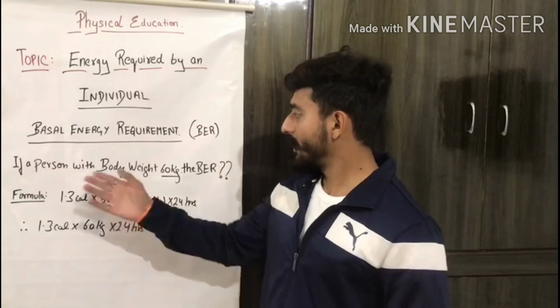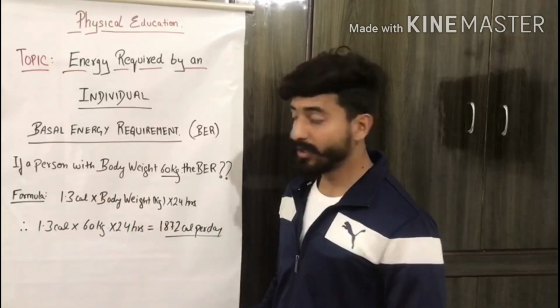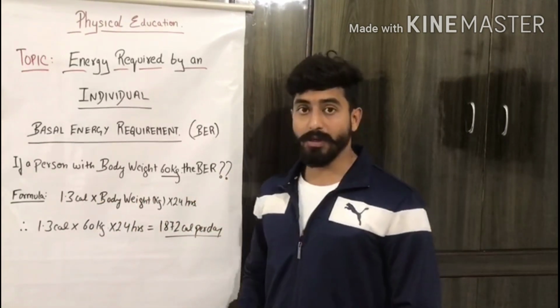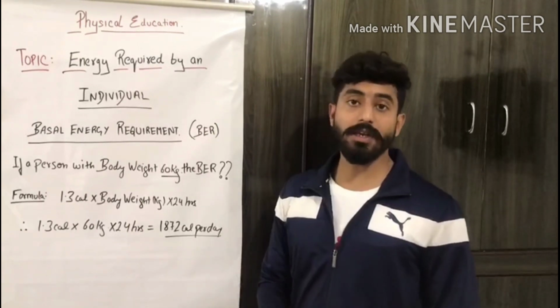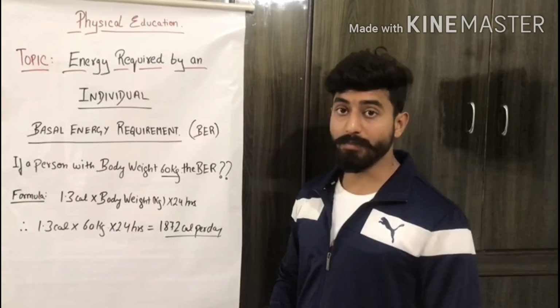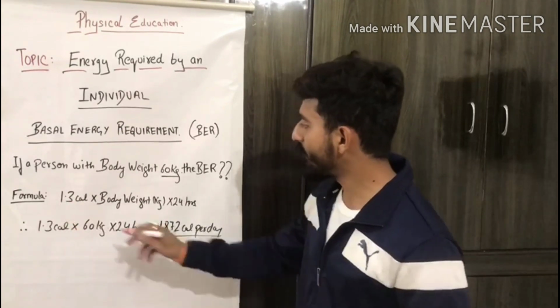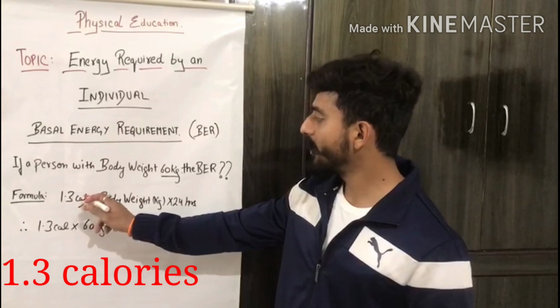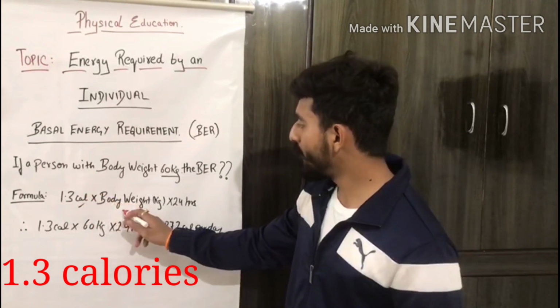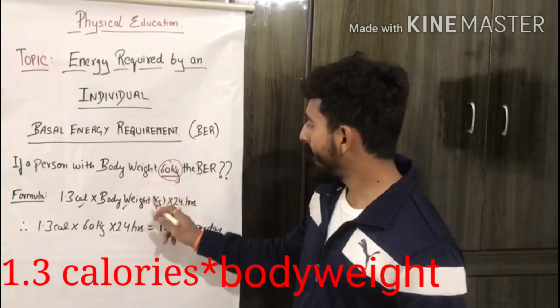Take an example: suppose a person has body weight 60 kg, then how are we going to calculate his BER? The formula for calculating BER is 1.3 calories, the basic unit for calculating BER, into body weight, that is 60 kilograms, into 24 hours.